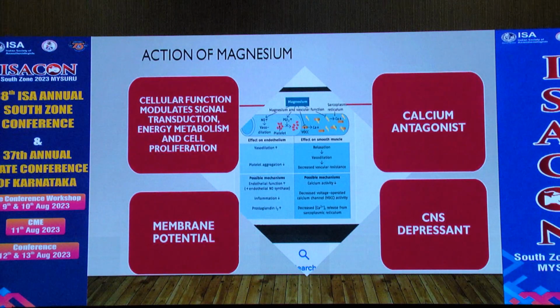Coming to the action, magnesium mainly acts on endothelium and smooth muscle. On the endothelium, it activates nitric oxide synthase, so that, mediated by nitric oxide, it results in vasodilatation and relaxation. On smooth muscles, it stimulates the uptake of calcium by calcium-mediated ATPase, resulting in relaxation. It is also seen as a depressant, mediated by NMDA antagonism.